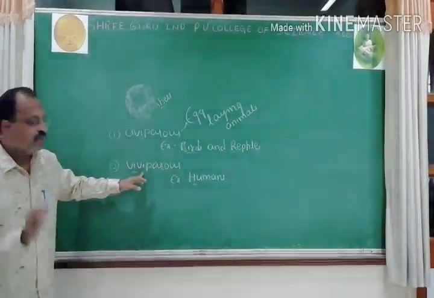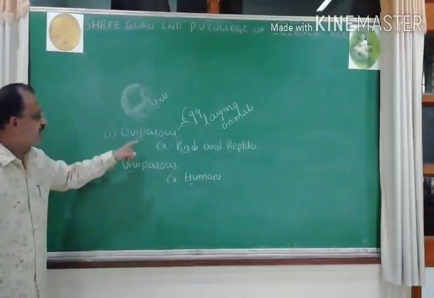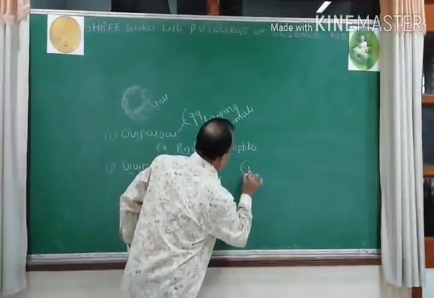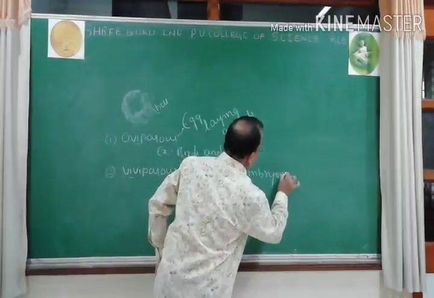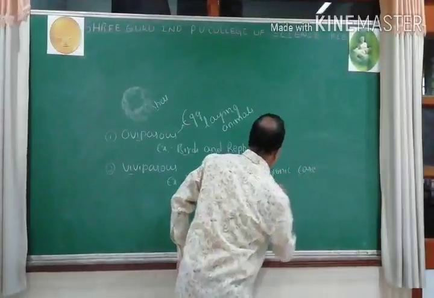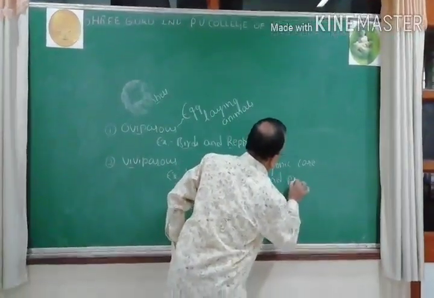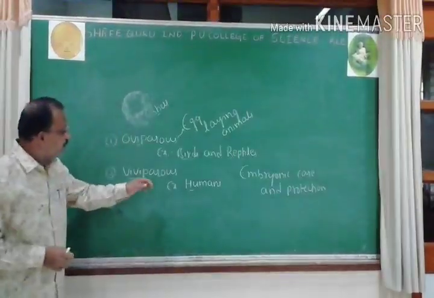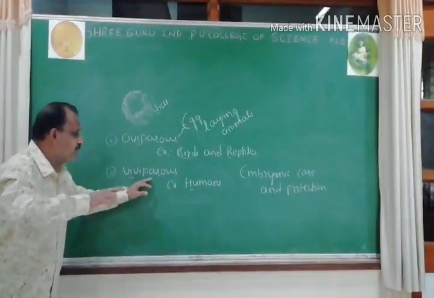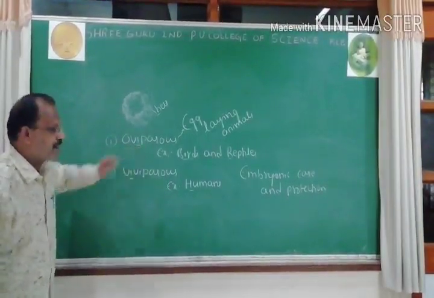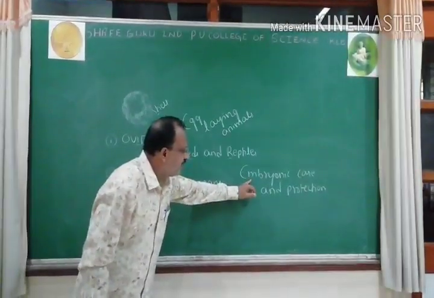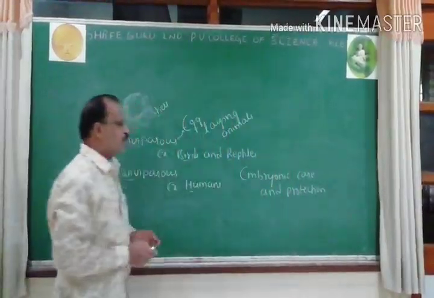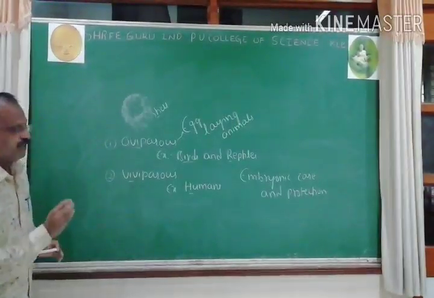Chances of survival is more in viviparous animals when compared with oviparous animals because of embryonic care and protection. So that ends types of animals.